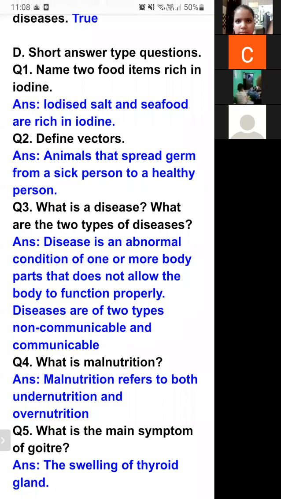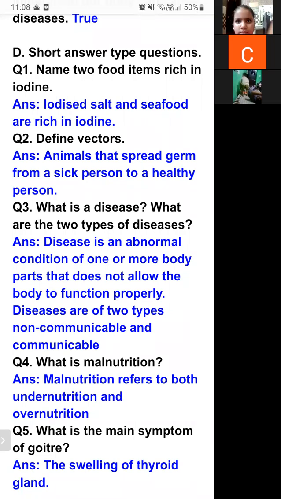Taking a less amount of nutrition is undernutrition, also known as malnutrition. Taking an excess amount of nutrition is overnutrition, which is also a case of malnutrition. So malnutrition means both undernutrition and overnutrition. Undernutrition, we are taking less amount of nutrient. Overnutrition, we are taking excess amount of nutrients.